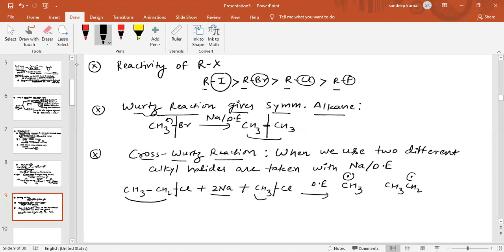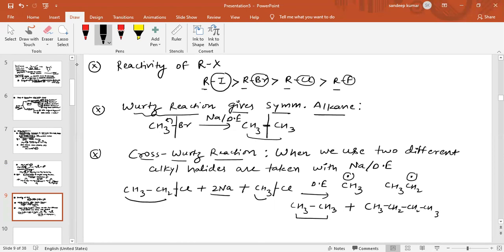So what are the possibilities? CH3 free radical will combine with another CH3, so it will form ethane. Another possibility is that CH3CH2 free radical can combine with the same free radical, so the product obtained is CH3CH2CH2CH3.